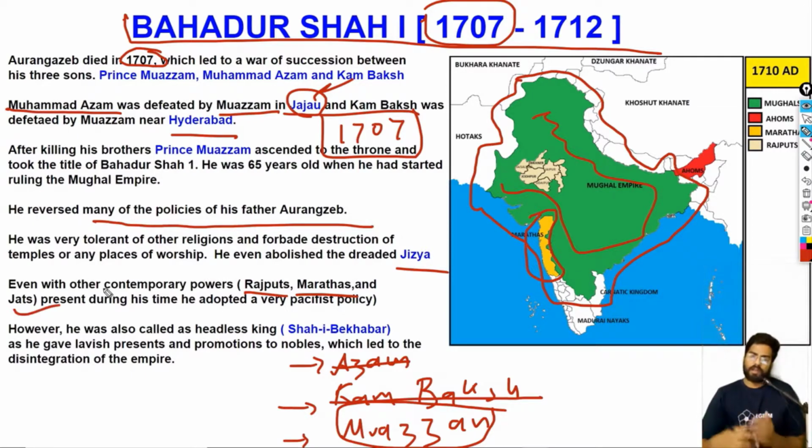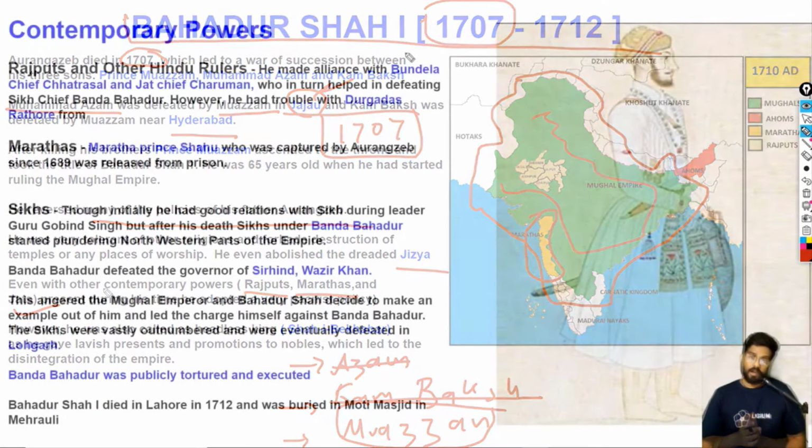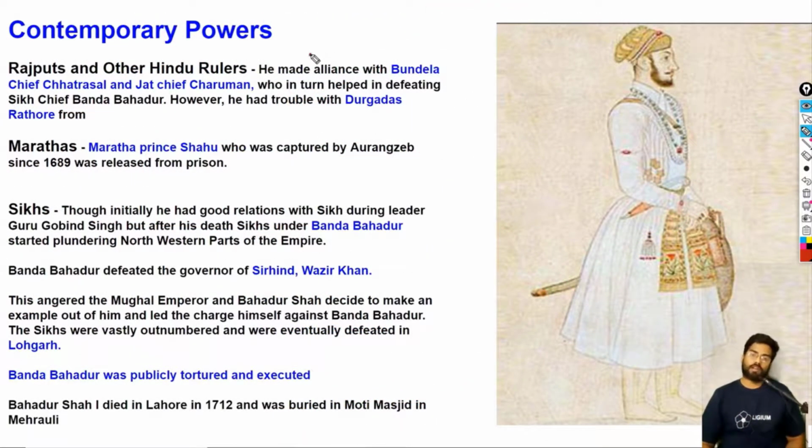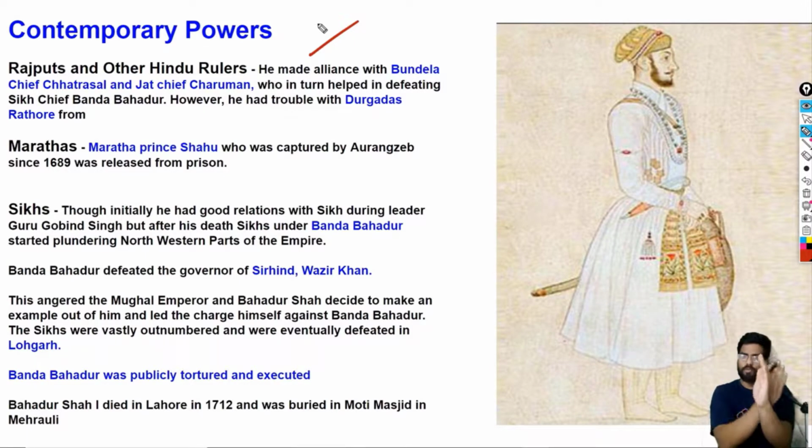So let's explore each of them in detail. Okay, so we will be discussing the contemporary rulers of Bahadur Shah. So Bahadur Shah was ruling, and there were other rulers like the Rajputs, the Marathas, the Jats, and of course the Bundelas. So let's explore each of them in detail.